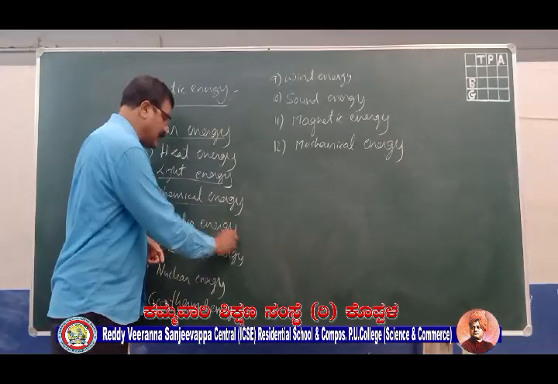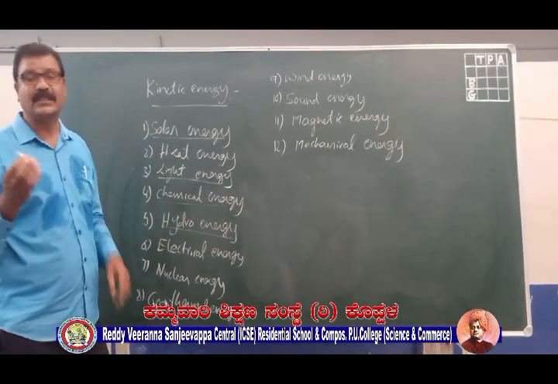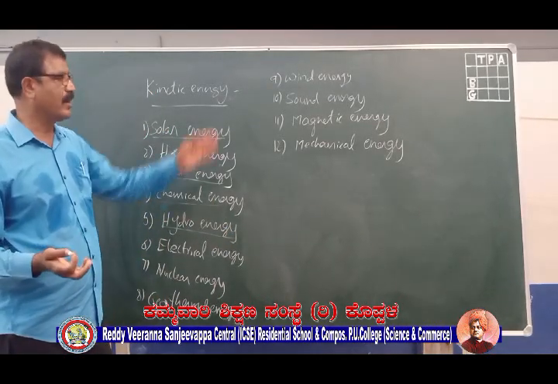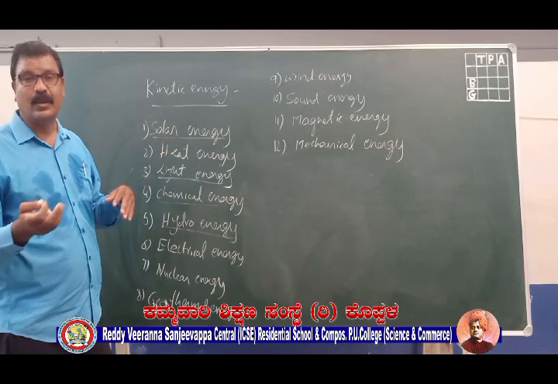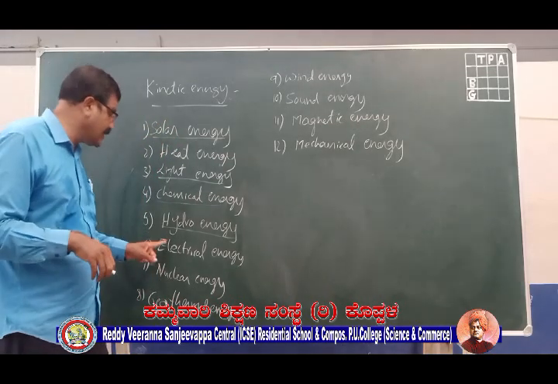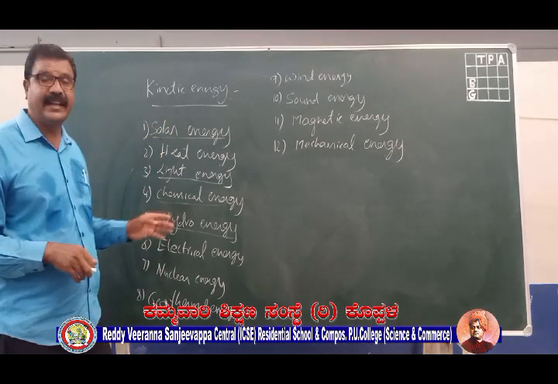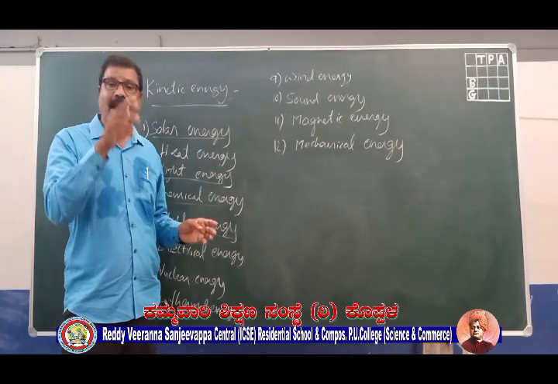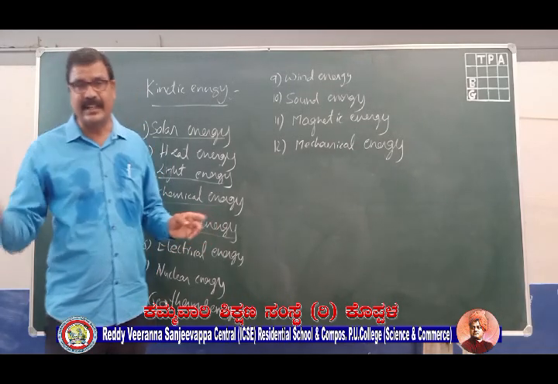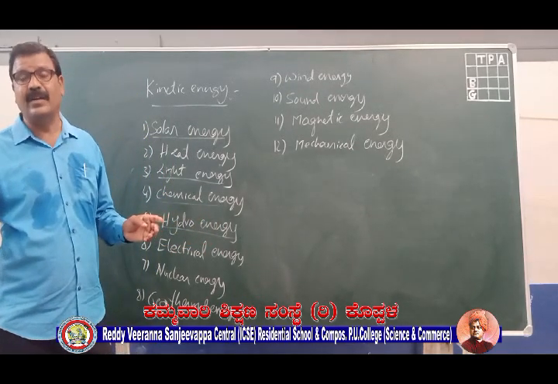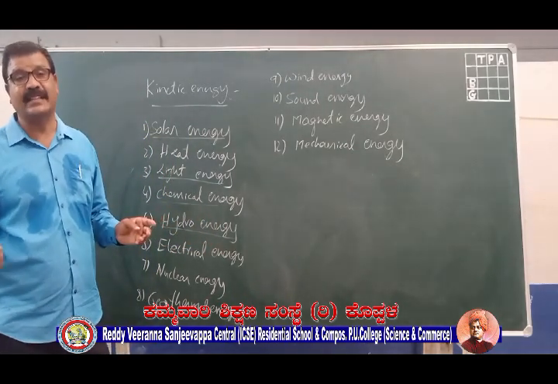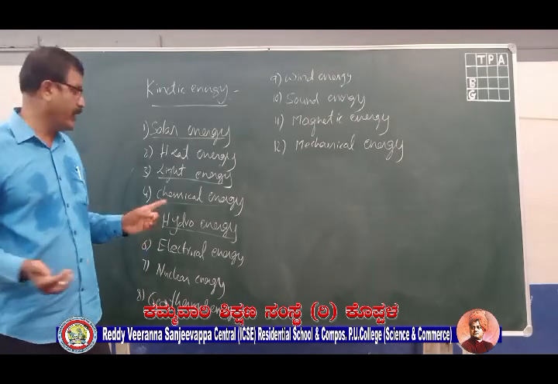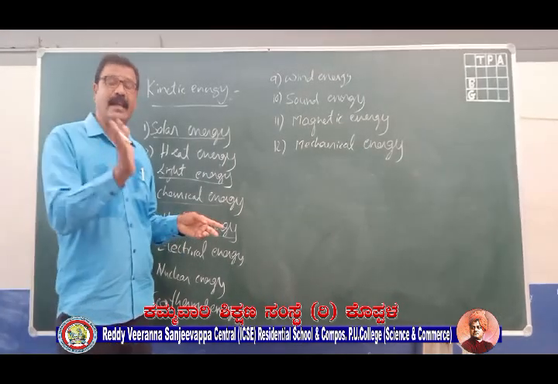And hydro energy: moving water possesses a lot of energy. We already discussed kinetic energy, so the moving water possesses kinetic energy. That kinetic energy can be used to run a turbine, and in turn that turbine runs a generator, which produces or induces electricity. So we are converting hydro energy into electrical energy.